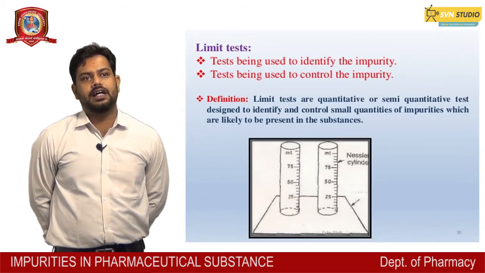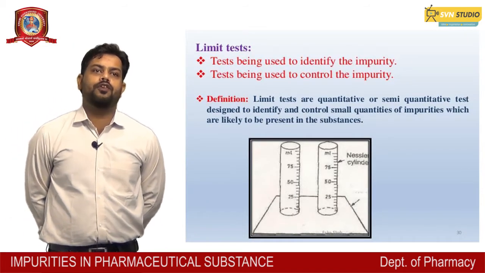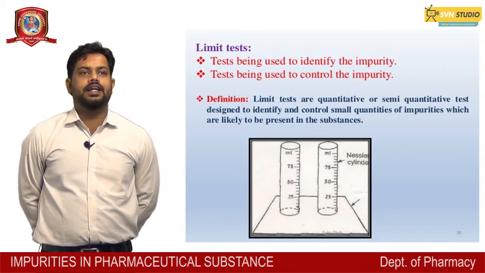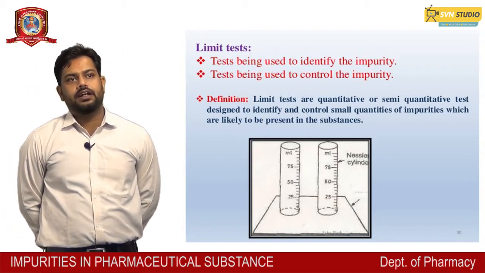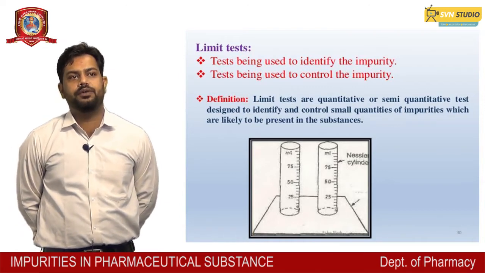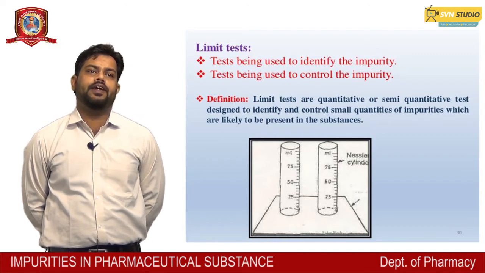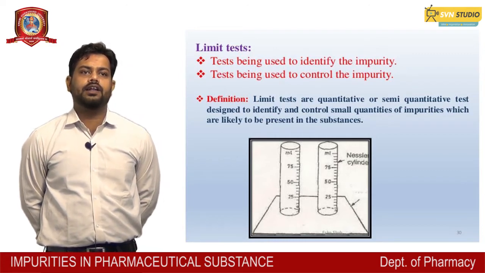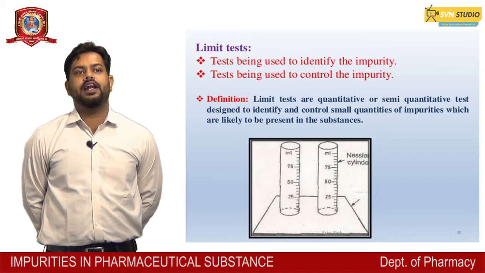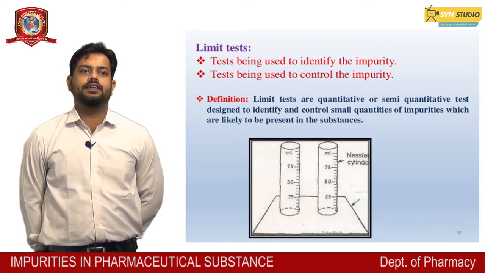Certain limit tests are also present for making the substance free from impurities, which are generally as follows. So limit tests are used to identify the impurities, and tests are used to control the impurities. The definition of limit tests: they are quantitative or semi-quantitative tests designed to identify and control the small quantities of impurities which are present in the substance.